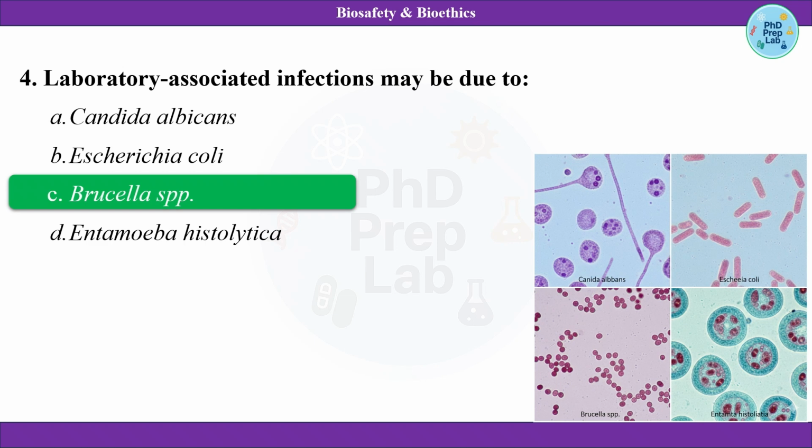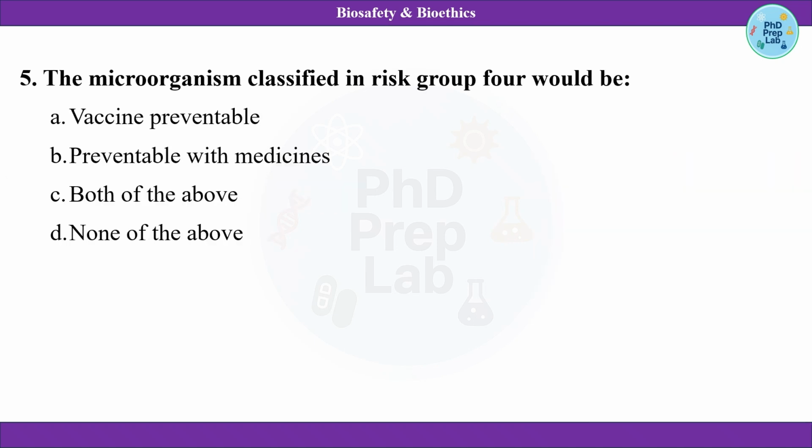So moving ahead to the next question, the microorganism classified in risk group 4 would be. Now there are basically four risk groups. Okay, the fourth one is that you cannot... इन माइक्रो ऑर्गेनिज्म से जो भी डिजीज होते हैं उसके लिए कोई भी थेरेप्यूटिक इंटरवेंशन अवेलेबल नहीं है.